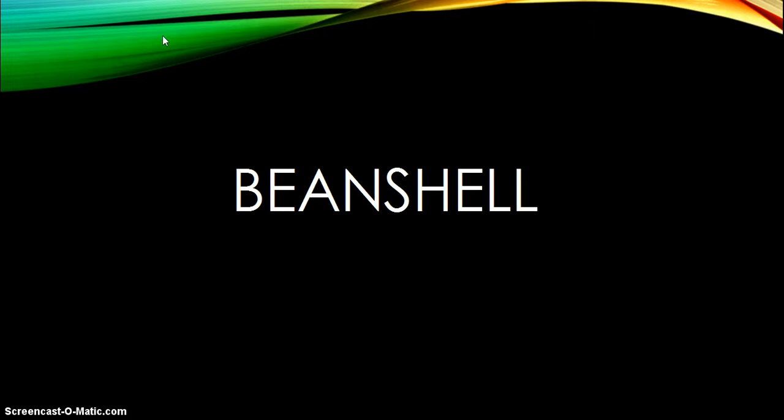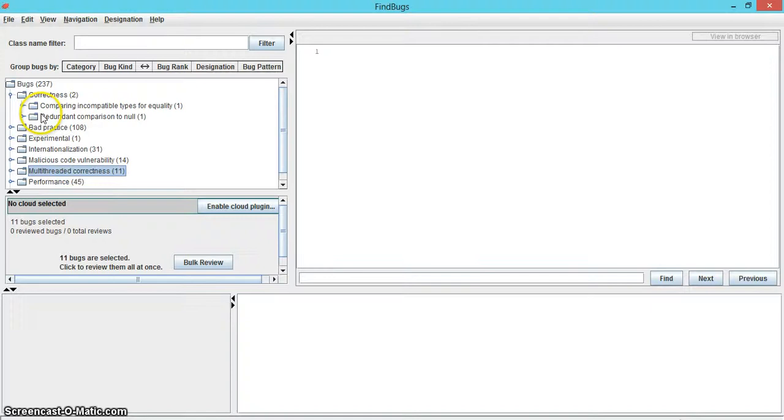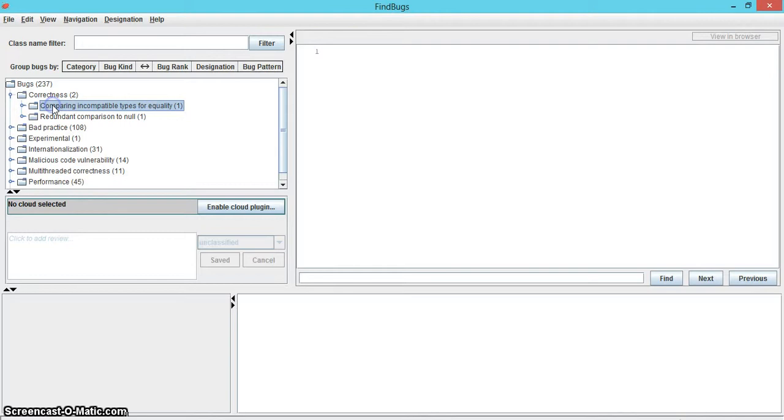BeanShell is a small Java source interpreter with scripting language features. It can be used for Java experimentation and debugging. We can see from the screen that there are 237 total bugs reported by FindBugs. The first category is correctness with 2 errors. We see that there are 2 subcategories under this. The first one is comparing incompatible types for equality, and the second one is redundant comparison to null.